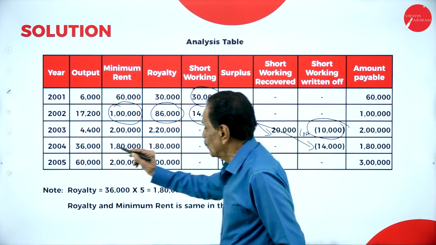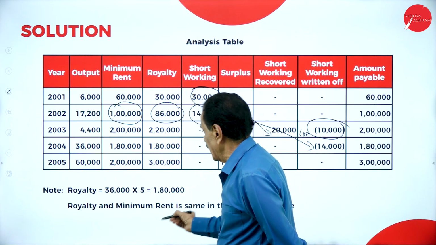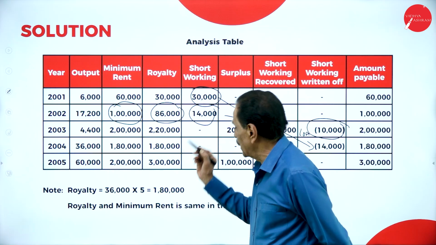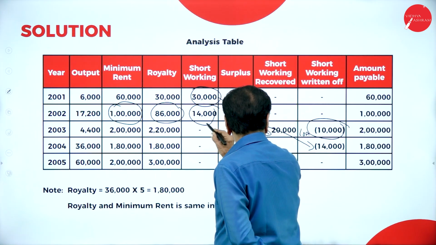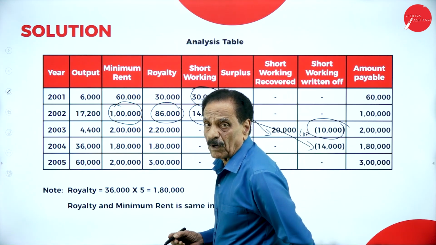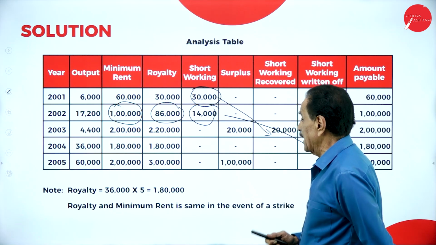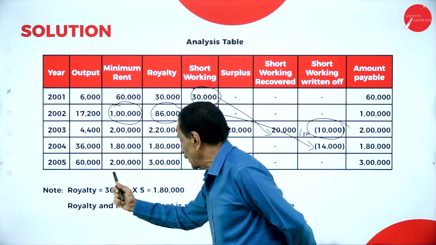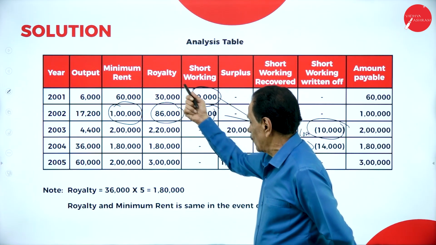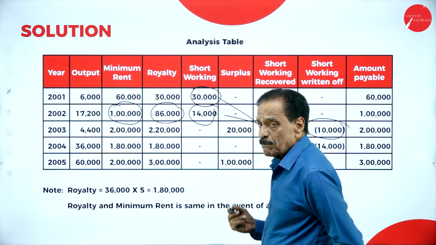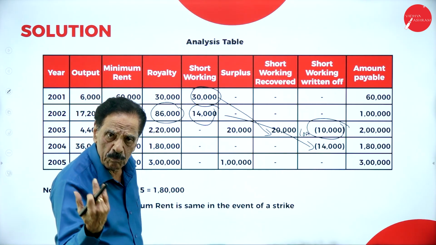Next year, you got 36,000 at 5 rupees per ton, 1,80,000. Your minimum and royalty is one and the same. The question of shortage does not come. So 14,000 could not be recovered. Transfer to profit and loss. Irrecoverable amount, transfer to P&L account. So 1,80,000. Next year, output 60,000, 2 lakh. Minimum rent 2 lakh, royalty 3 lakh. Surplus is 1 lakh. Payable to landlord, either the royalty or the minimum rent, whichever is more.